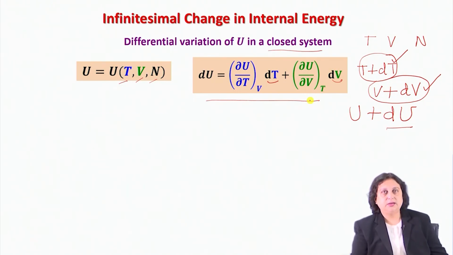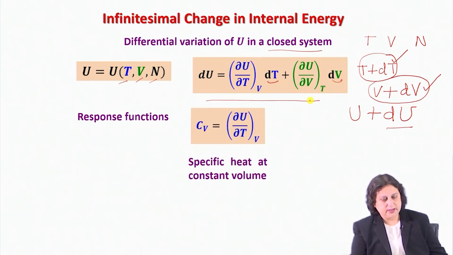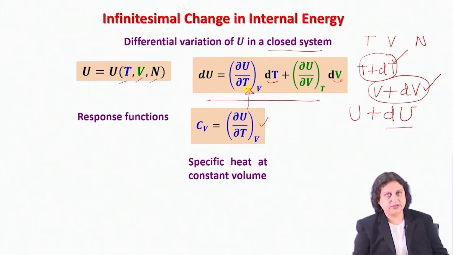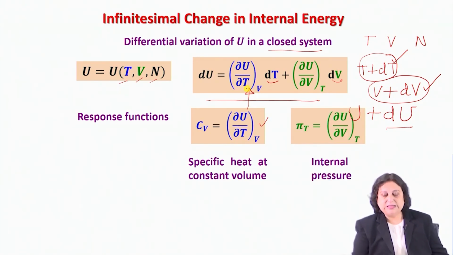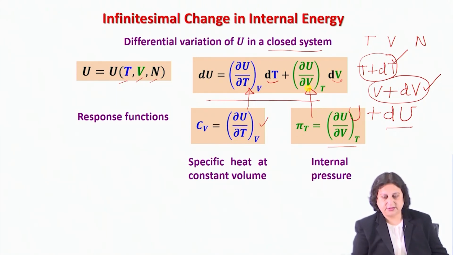If this is so, here I identify as response functions of the system the two quantities: Cv, that is the specific heat at constant volume, which is defined as this first partial derivative that appears as a coefficient of dT in this expression, and also internal pressure pi T, which is given by this partial derivative, the variation of U with respect to volume under isothermal condition, which appears as a coefficient of dV in this expression.